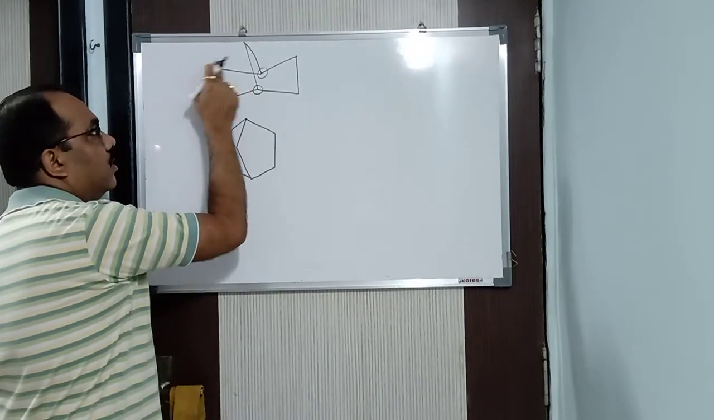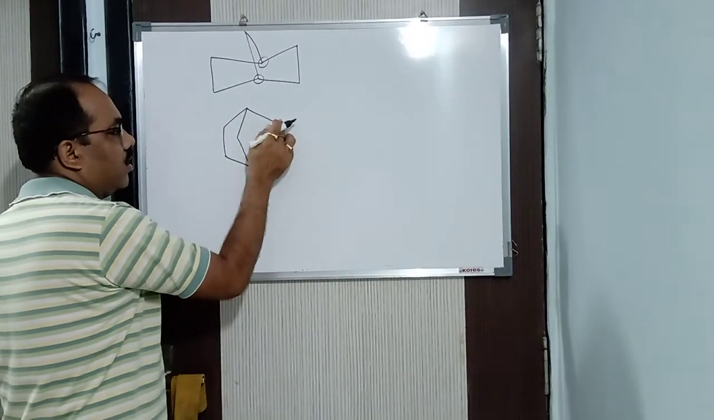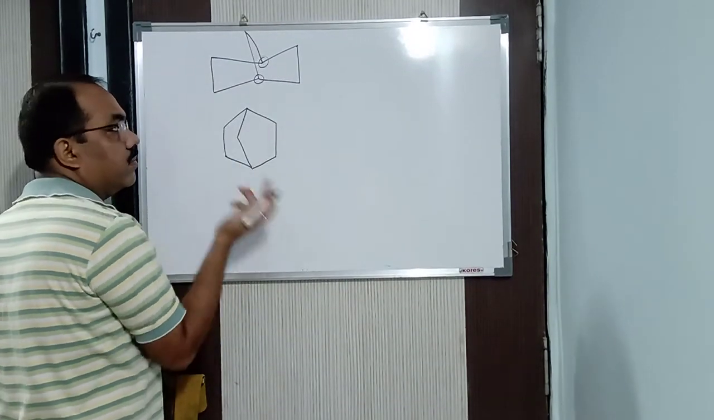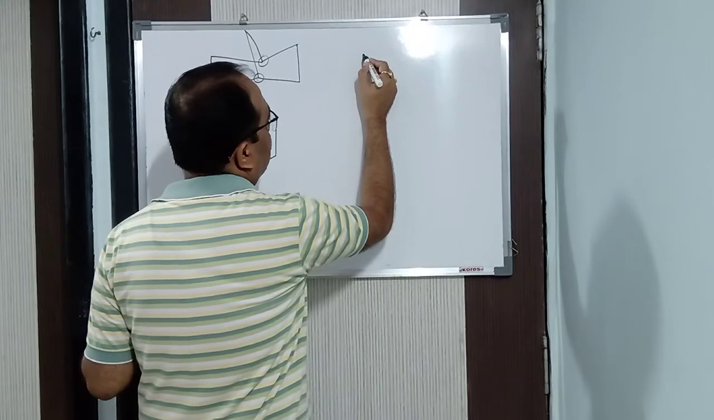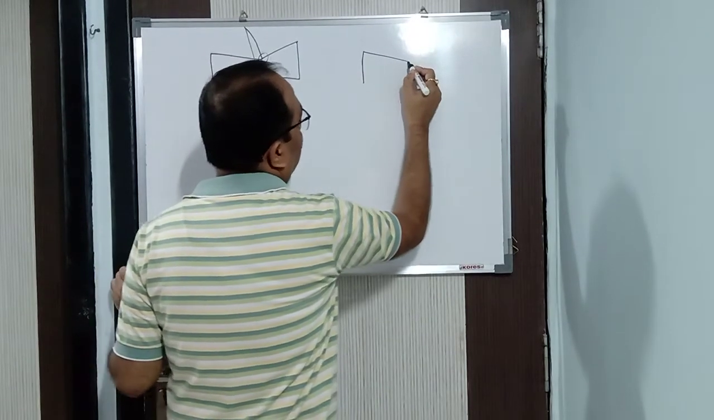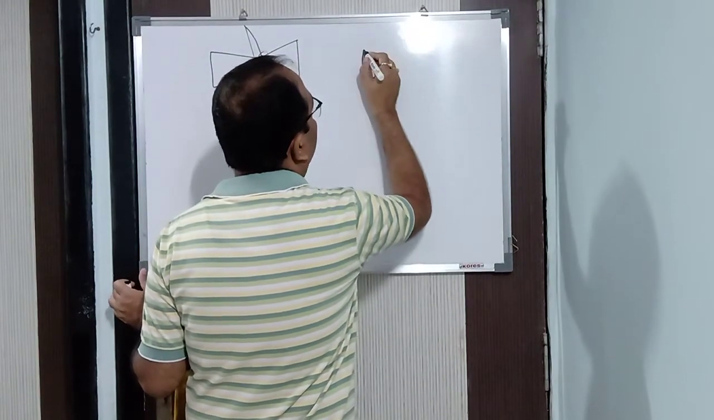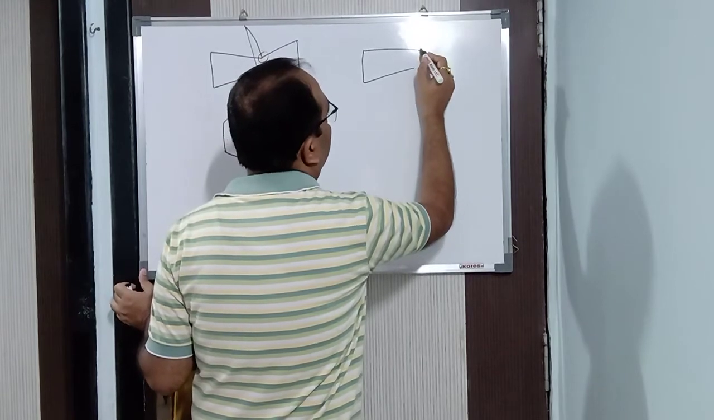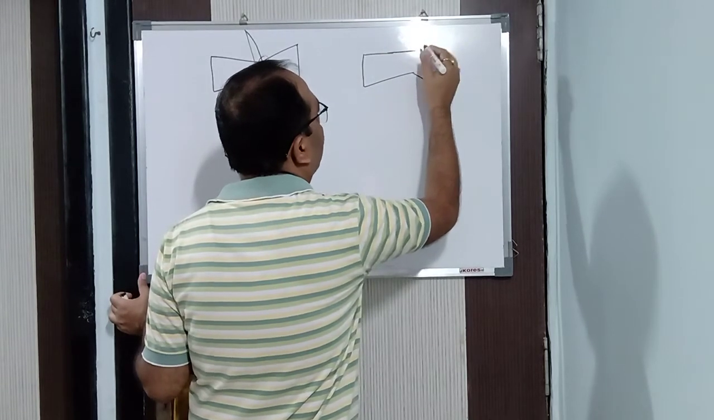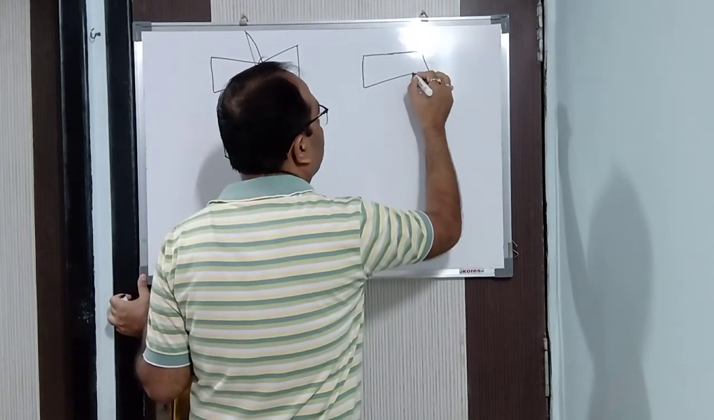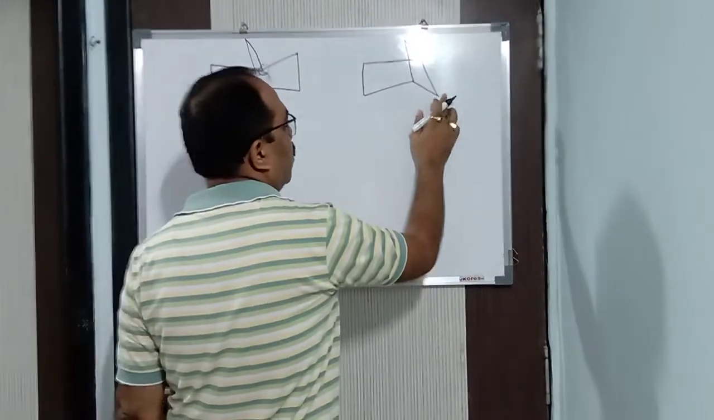See here, 1, 2, 3, 4, 5, 6. See here, 1, 2, 3, 4, 5, 6. And this line you see. So these two structures are similar. Now one more structure was this. And this was the compound. These two compounds were there.